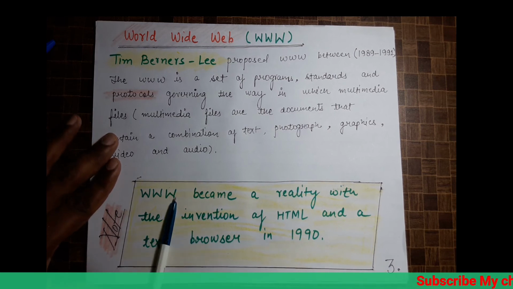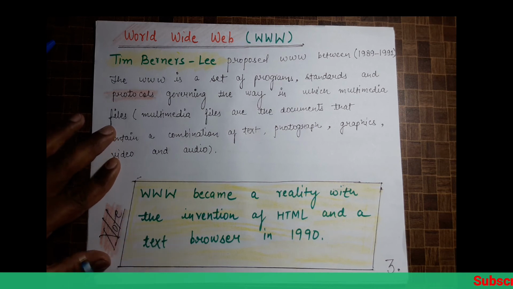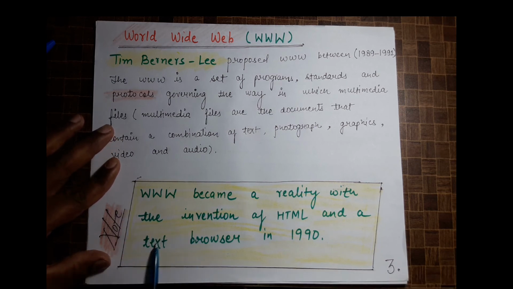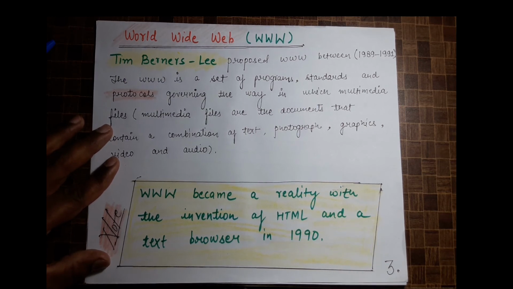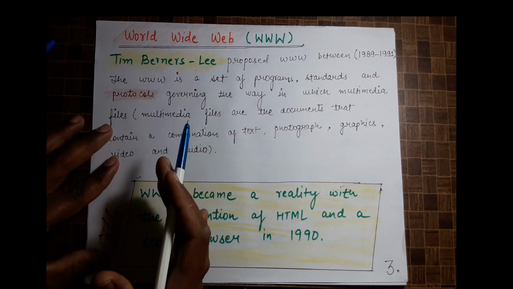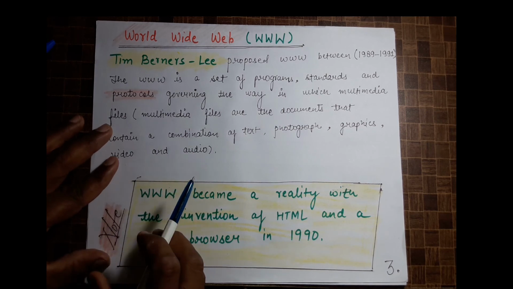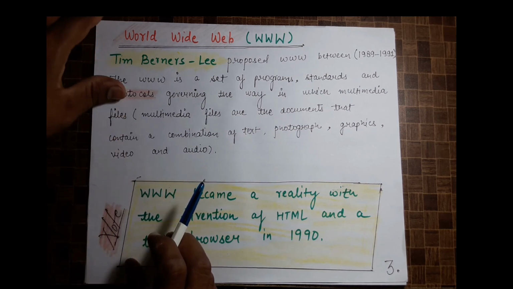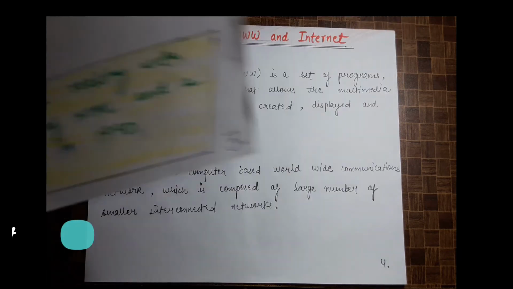But after the invention of HTML and the text browser, it became a reality, what HTML pages or www really are. Let's move to the next one.